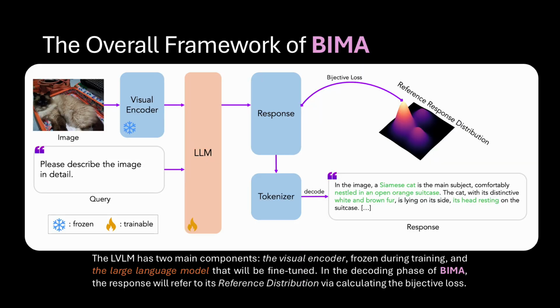Moving to the main method of BIMA, this is the overall framework of our proposed approach. Particularly, the baseline LVLM has two main components, which are the visual encoder, which will be frozen during training, and the large language model that will be fine-tuned. In the decoding phase of BIMA, the response will be mapped to the reference distribution via calculating the bijective loss. At the end of this process, the output will become not only coherent, but also more aligned with the textual and visual contexts.